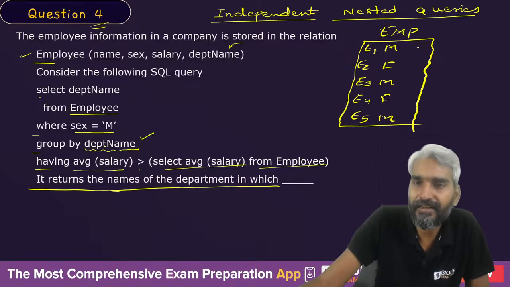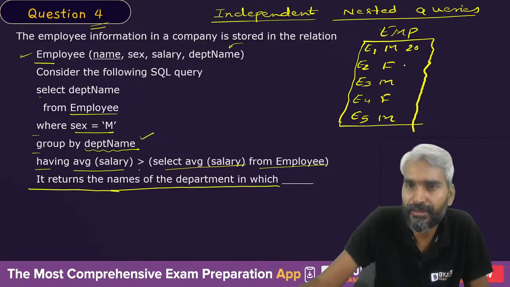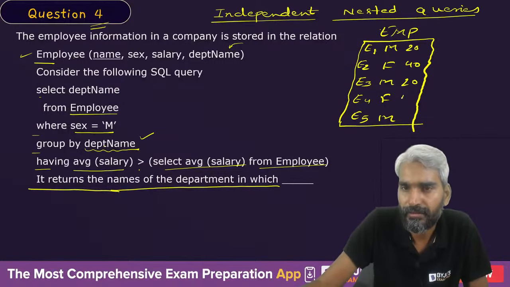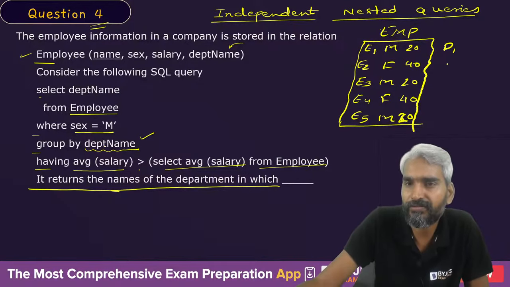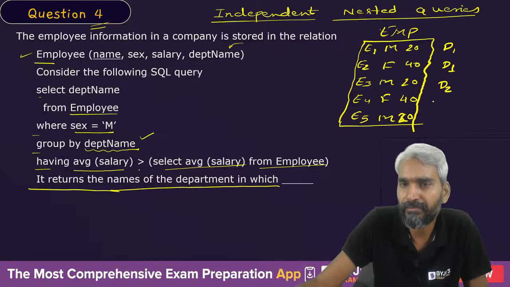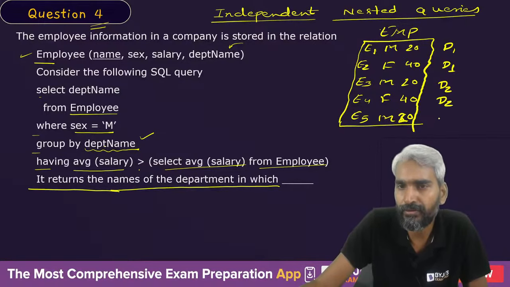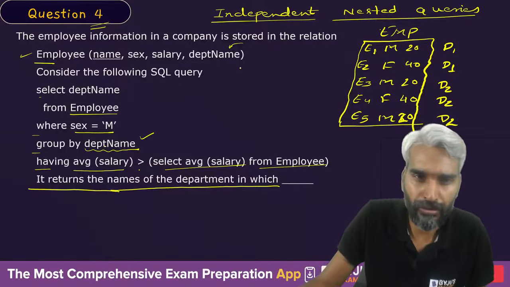Now the salary: let's assume here it is 20, 40, 20, 40, and 60 will be too much, so let's make it 20. The department name: E1 and the next are from department D1, and the remaining three are from department D2. So let's assume only 2 departments.